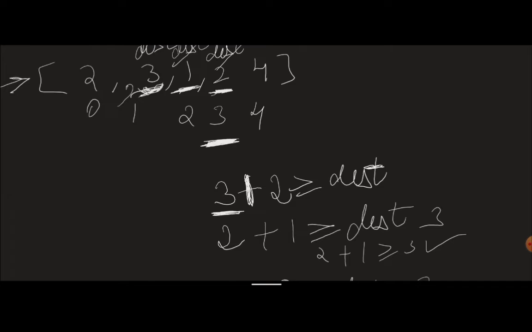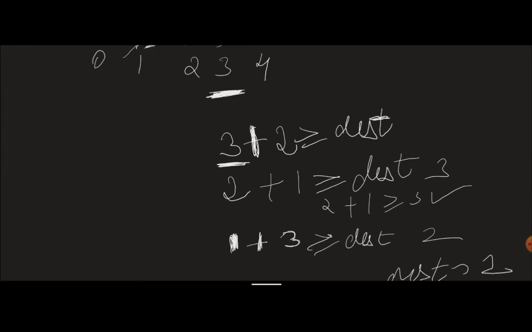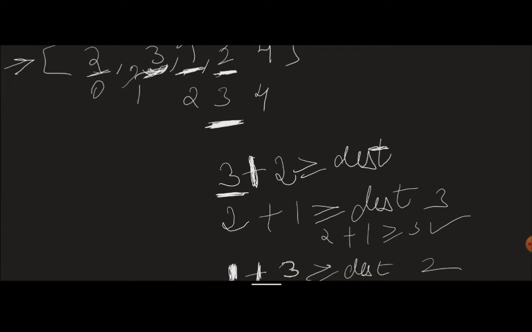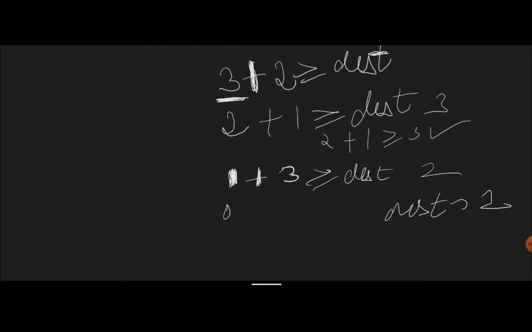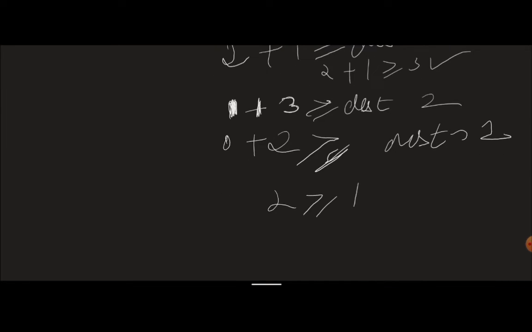Okay, I move my destination here. Now my destination is 1, and I check from here, can we do this? So we say 0 plus the maximum number of steps, 2. If 0 plus 2 is greater than or equal to the destination, so 2 is greater than or equal to 1, true. So what does this say? This says I'm able to do that.